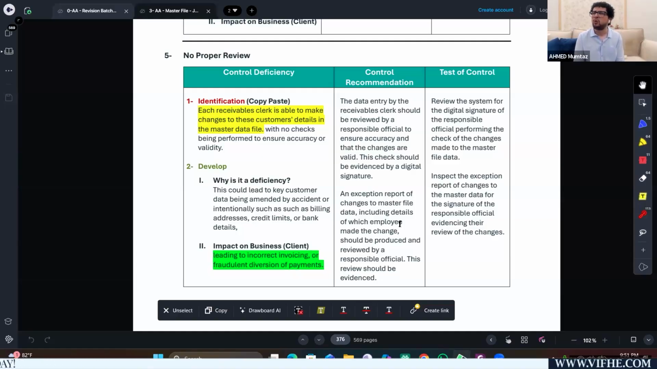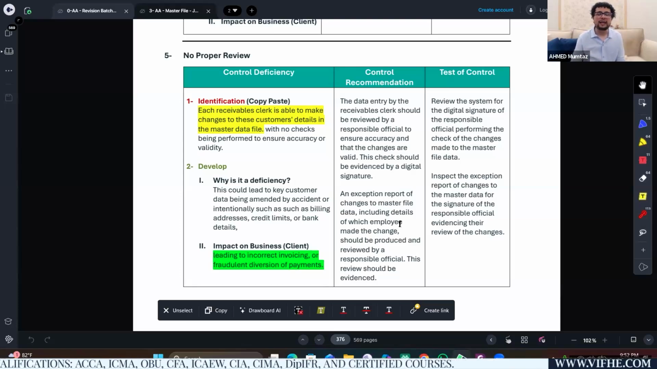But the problem is what negative impact it will have. Imagine a clerk has intentionally changed the banking details or the billing details or the credit limit. As a result of that, the company will be making incorrect invoicing. The company would be involved in fraudulent transactions. Even the company funds could be diverted into some other accounts. What if a clerk changed the banking details and eventually, rather than the customer, that individual is getting paid?